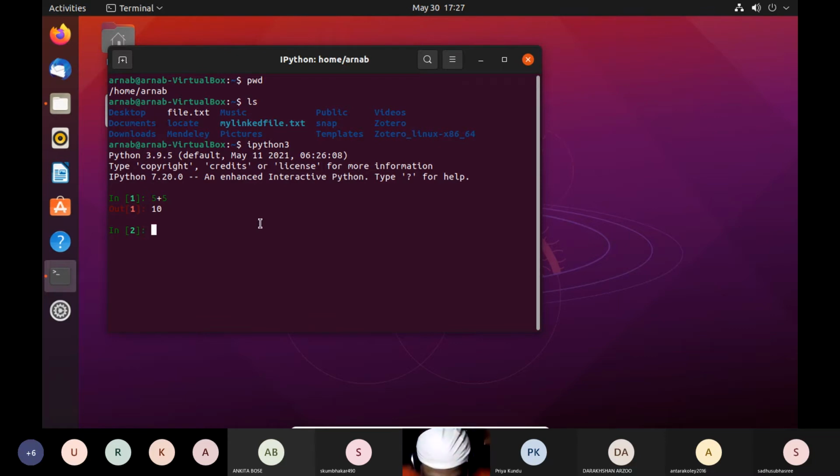Say absolute value, abs, of 10.654. Press enter. It's not coming like this.